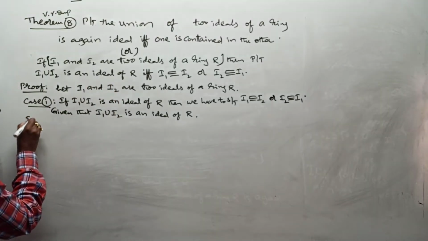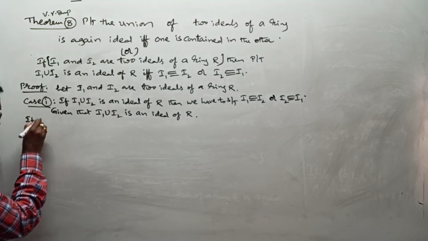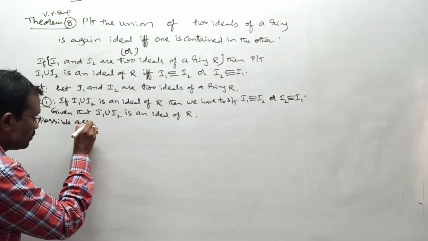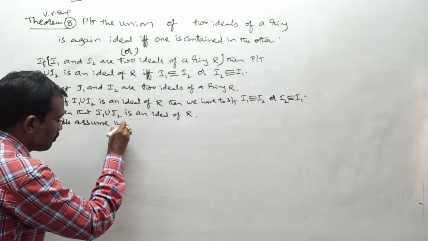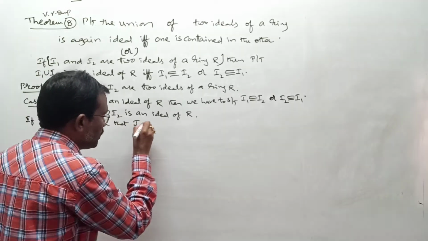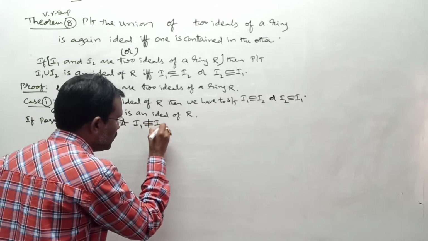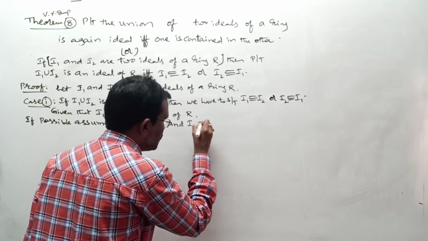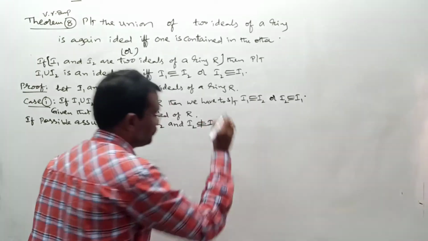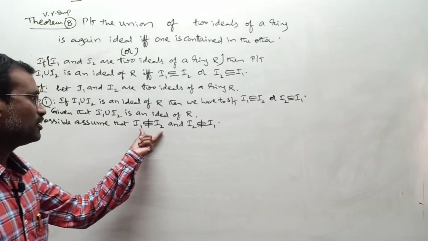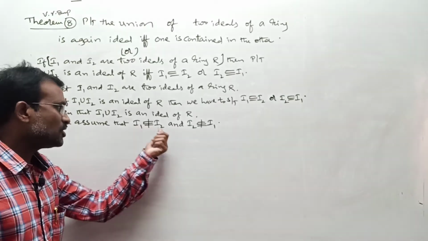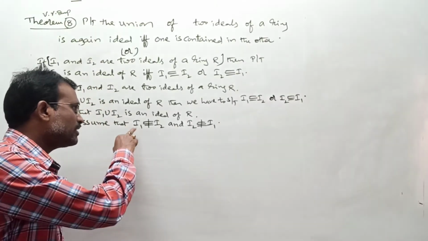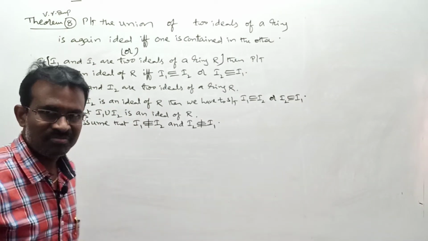If possible, assume that I1 is not a subset or equal to I2 and I2 is not a subset or equal to I1. Now first come to this one. If I1 is not a subset or equal to I2, the meaning of that is there exists one element in I1 which is not in I2.